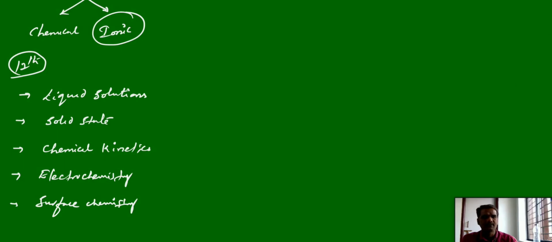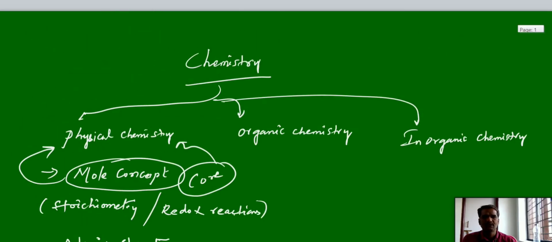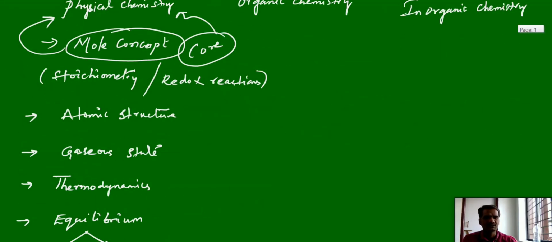Anyhow, some of the physical chemistry chapters you can deal with in physics topics also, some of the physics chapters related to chemistry topics. Here atomic structure and a few parts you can also discuss in physics, and also thermodynamics. A few of the points will repeat in physics also.